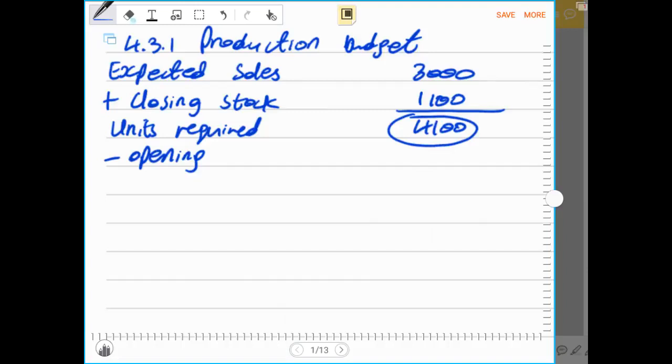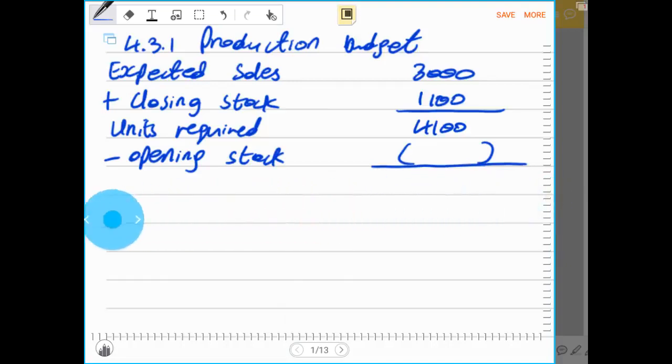It would have been manufactured in the previous accounting period, so now we will not manufacture the opening stock. That is why opening stock must be subtracted, because it was already manufactured in the year 2014. Then it just became an opening balance. Hence we have to subtract the opening balance of the finished goods.